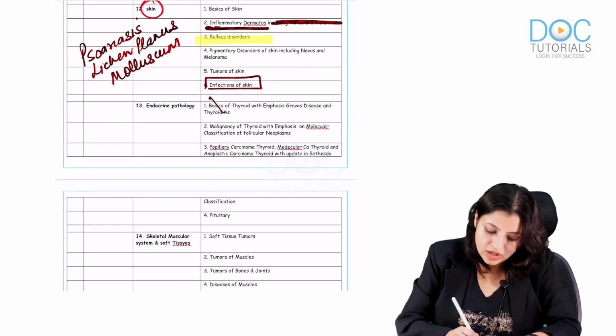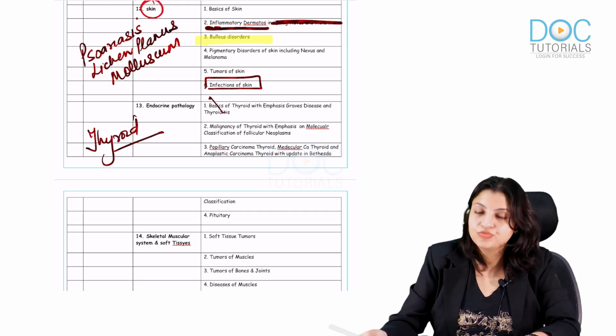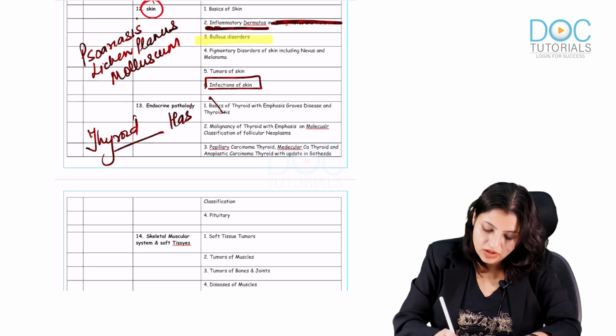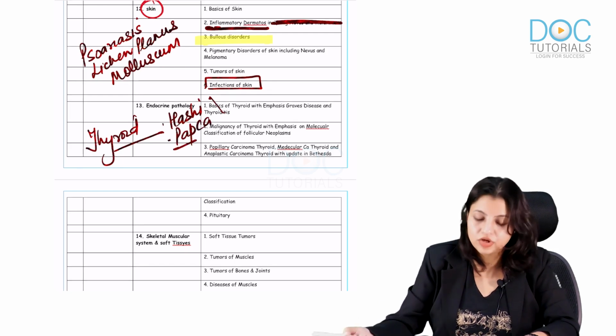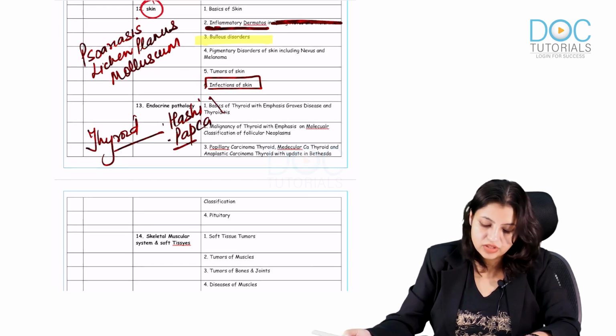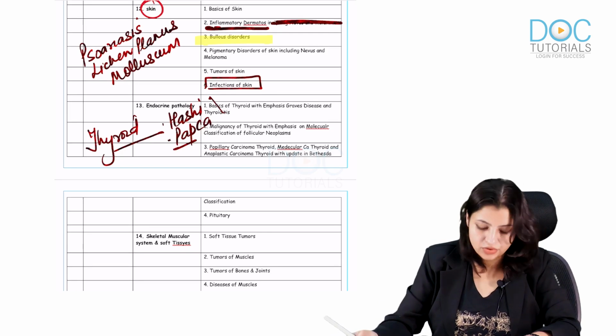Now in endocrine, I want you to know everything about thyroid pathology, especially Hashimoto's and papillary carcinoma, okay. These two are very, very important, which everybody should know. So these two important things I want you to know, okay.